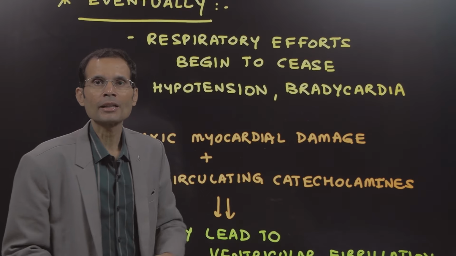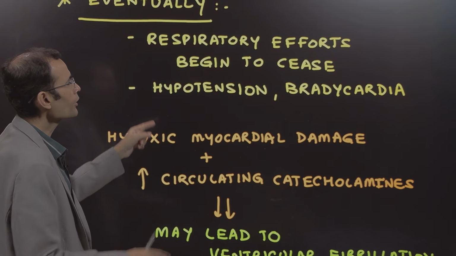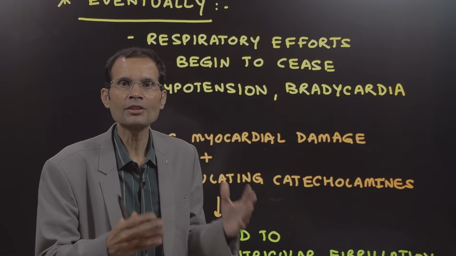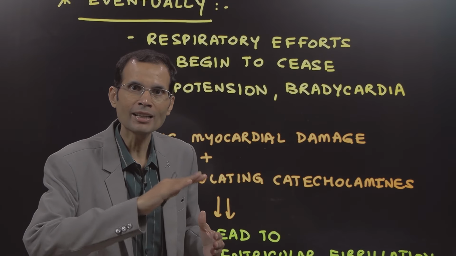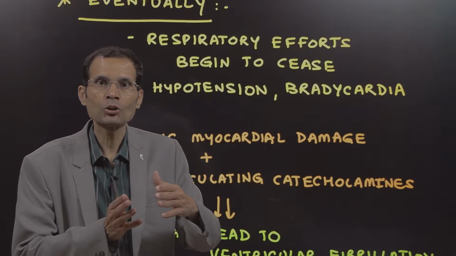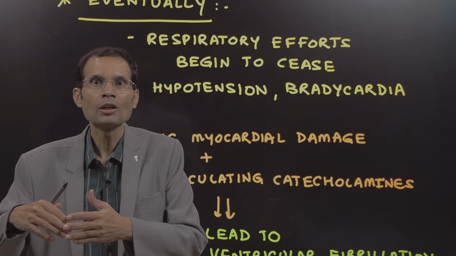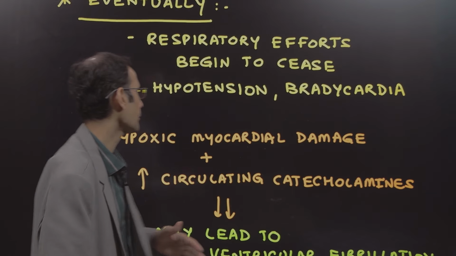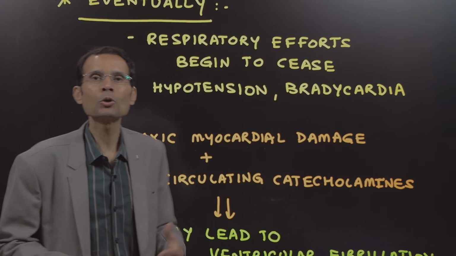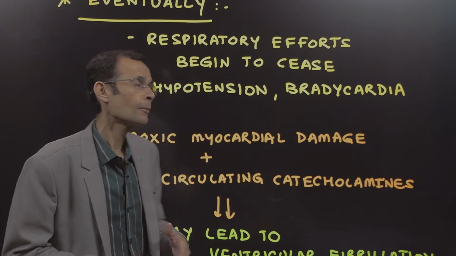Eventually, if treatment is not given promptly, the respiratory efforts begin to cease. After the immediate reaction, the violent respiratory effort will slow down and stop. There would be hypotension and bradycardia. So what started as increased heart rate and blood pressure has now come down to decreased heart rate and decreased blood pressure. There would be hypoxic myocardial damage, since the body tissues, particularly the heart muscle, are deprived of oxygen.